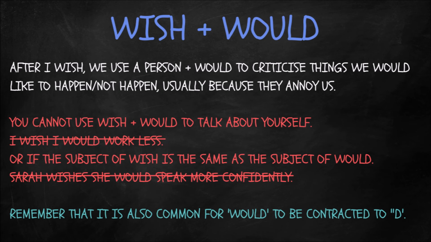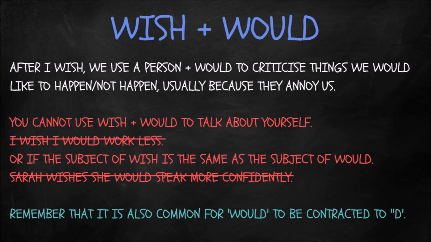But basically, you can't say Sarah wishes she would speak more confidently. Although that annoys her, the fact that she can't speak as confidently as she would like, grammatically, it's not possible for her to say would about herself. In this case, we would have to say, Sarah wishes she spoke more confidently. That's because the subject can't be the same for the wish clause and the would clause. It's not grammatically possible. In those cases, you'll have to use the past simple for present meaning.